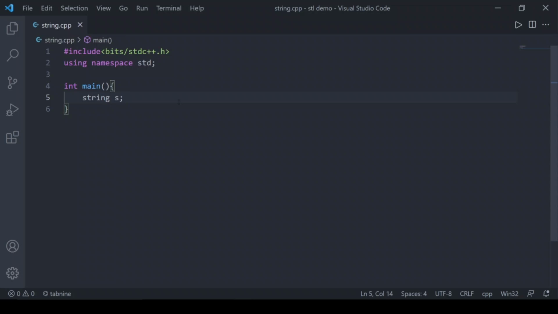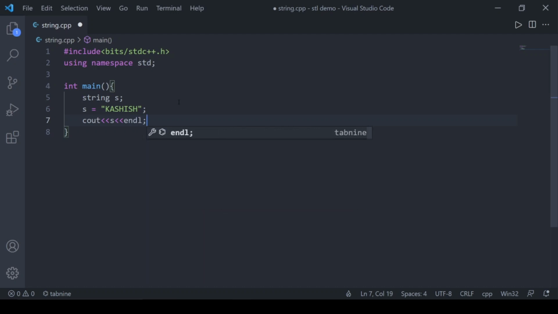A char array is okay, but there are a lot of operations and member functions in C++ string which are really helpful. That's why we are going for it. It's just like an array of characters internally implemented. So we can assign a new string, just like I assign my name to it, Kashish. Then we can print out the string.